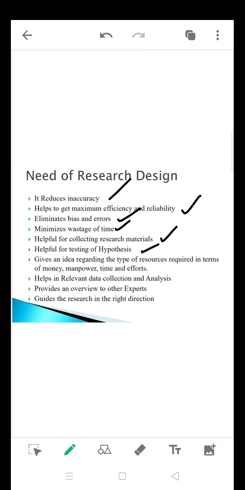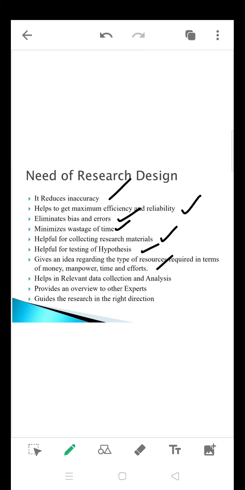Picking the materials, in the sense, is not so easy. You will find some difficulties, but in order to find an answer for your research question, you definitely need to put in some effort to get correct answers, or better answers, for your research problem. And it is going to give an idea regarding the type of research required in terms of money, manpower, time and effort.